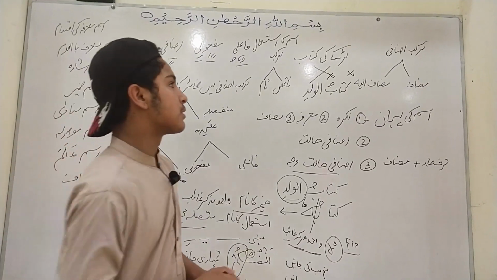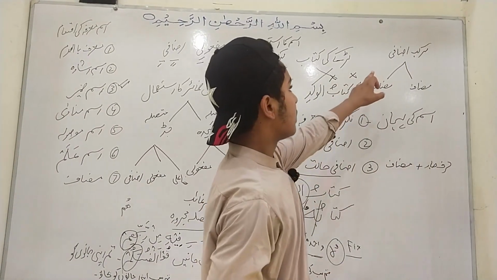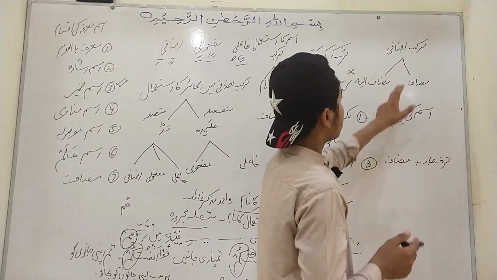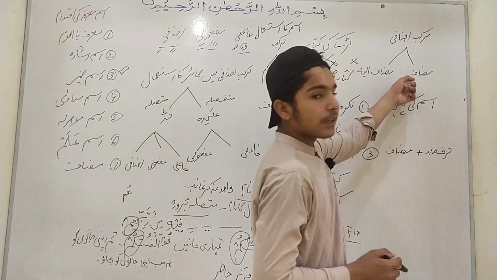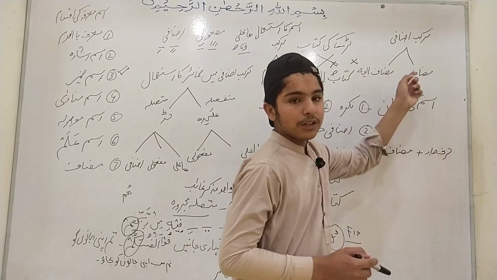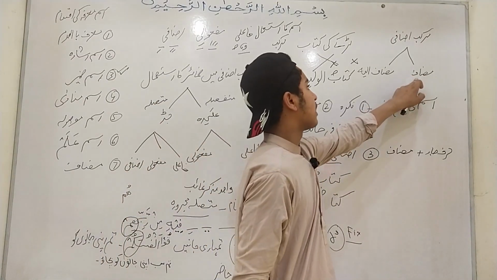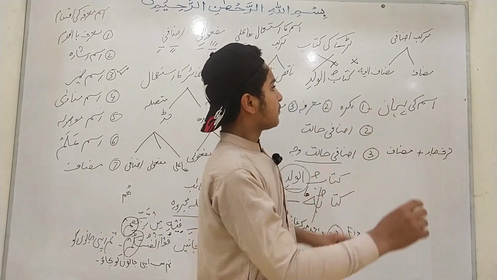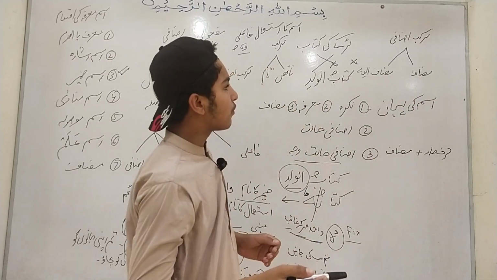Today our topic is Murakkab izafi. This is the third kind of Murakkab compound. Murakkab izafi has two components. The first one is muzaf, the second is muzaf ilay. Anything which has a relation with another thing is called muzaf. Anything which has a relation with muzaf is called muzaf ilay.